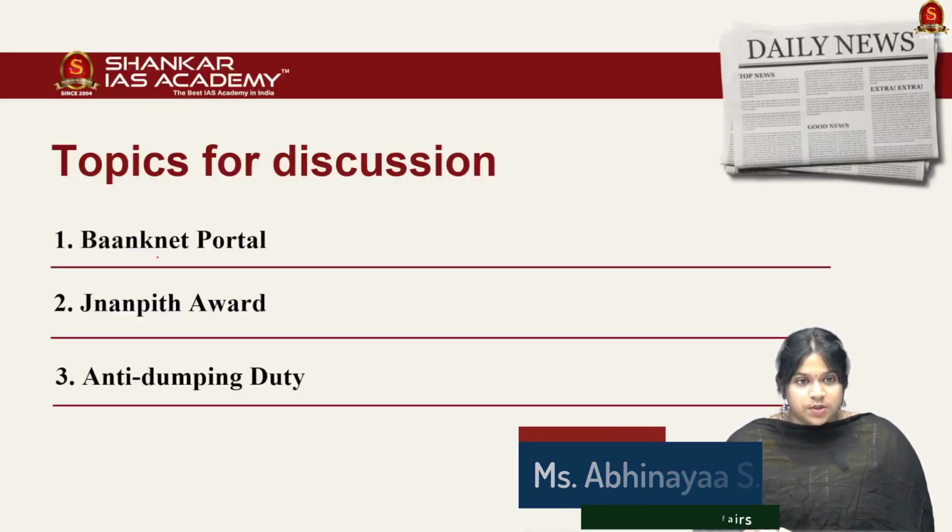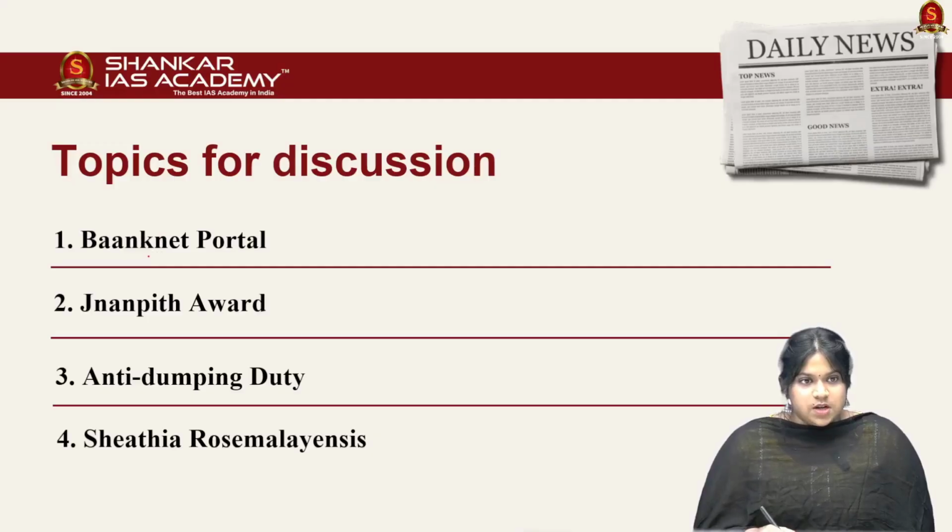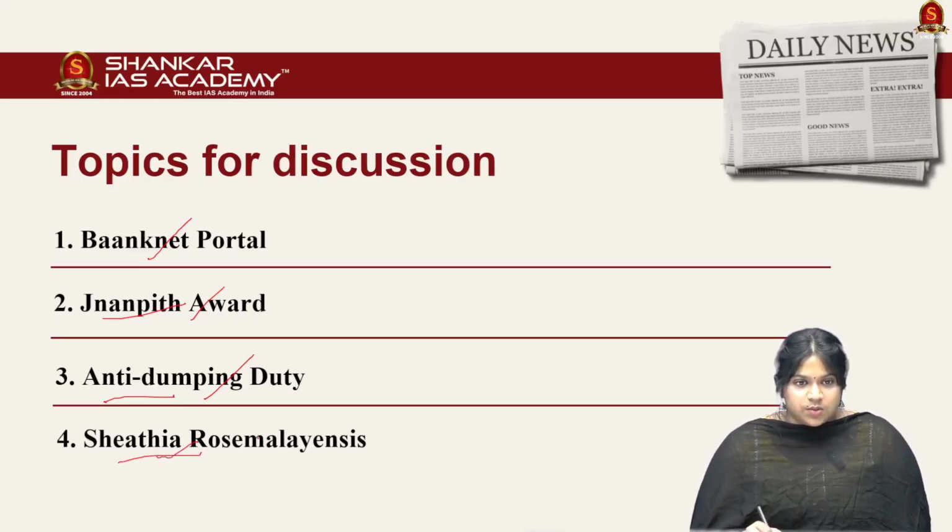So these are the topics for discussion today. The first article talks about the Banknet portal, which is an e-auction portal. The next article talks about the recipient of the Jnanpith Award. The third article talks about the anti-dumping duty by India on 5 Chinese goods, and the next article talks about the founding of a new algae called the Shiathea rosmalensis.